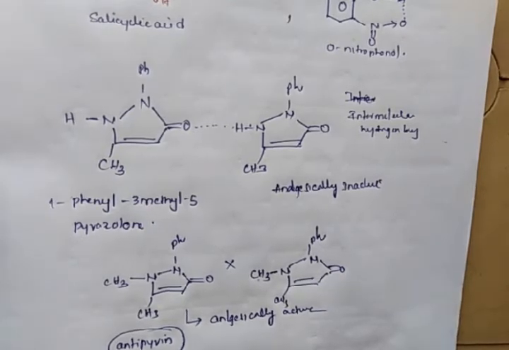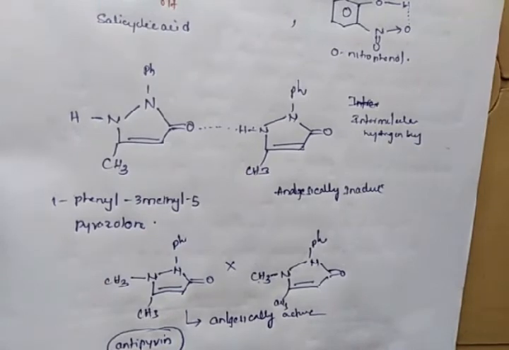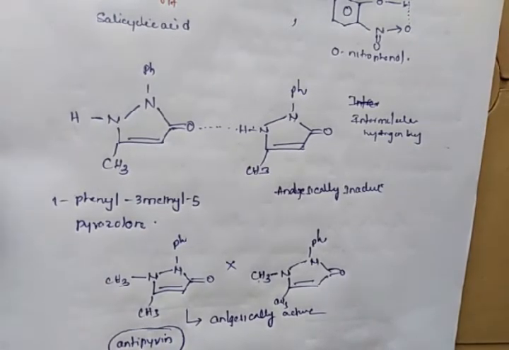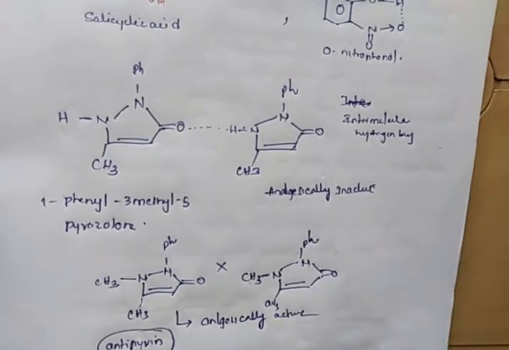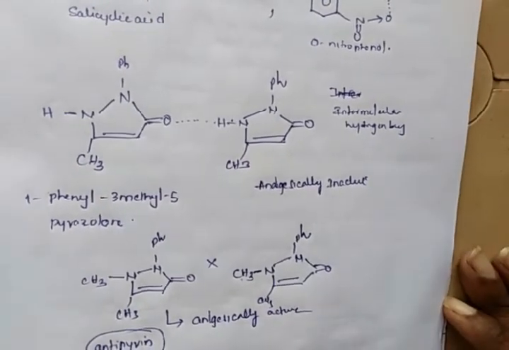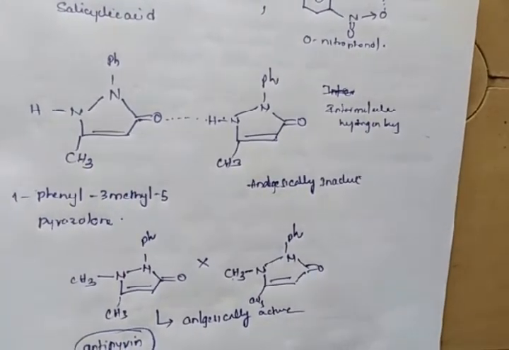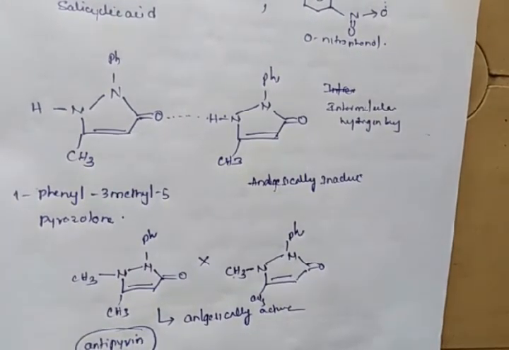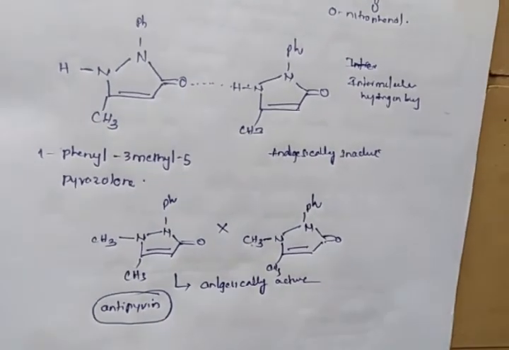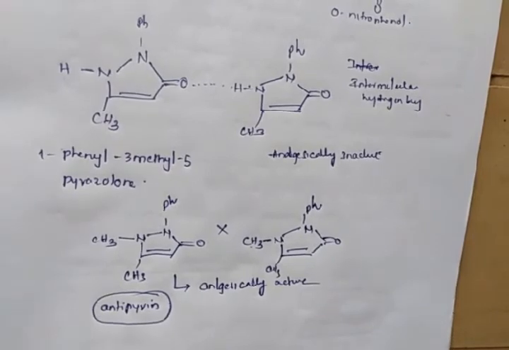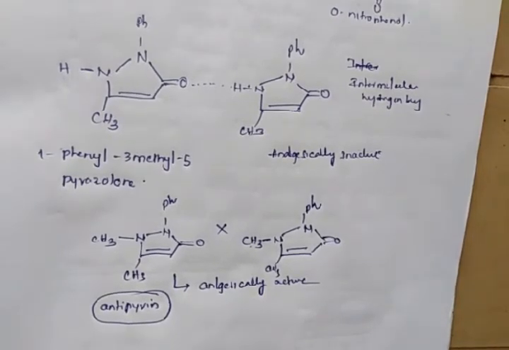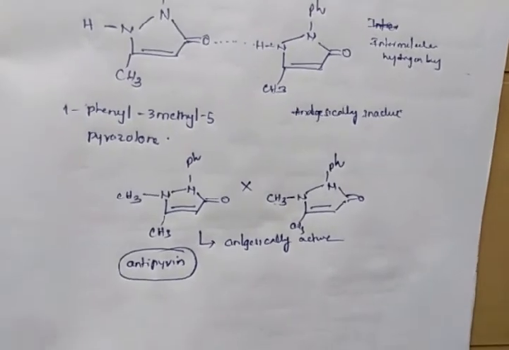So this is about the importance of hydrogen bonding. Hydrogen bonding is very important at the receptor level also. In order to bind to the receptor, the drug must form hydrogen bonding-like interactions. Without forming any bond between drug and receptor, there is no biological output like a pharmacological effect. In order for a drug to show its activity, it must form a bond between drug and receptor at the site of action.